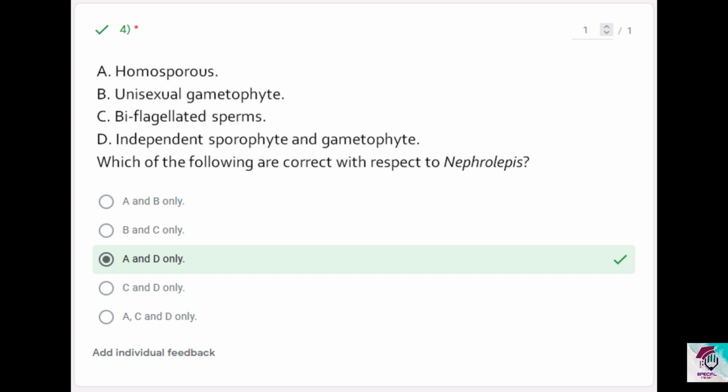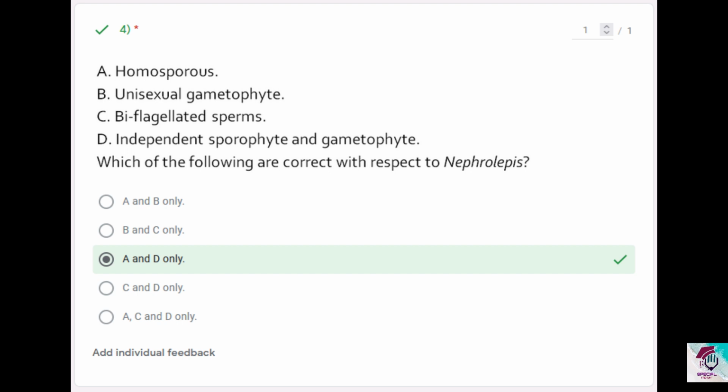And then A is homosporous. Yes, Nephrolepis, they are homosporous in their dominant sporophytic generation. On the ventral surface, at the borders of the leaf, you have clusters of spore producing structures. The spore producing structures are called sporangia. They're clustered together into sori enclosed by indusium.